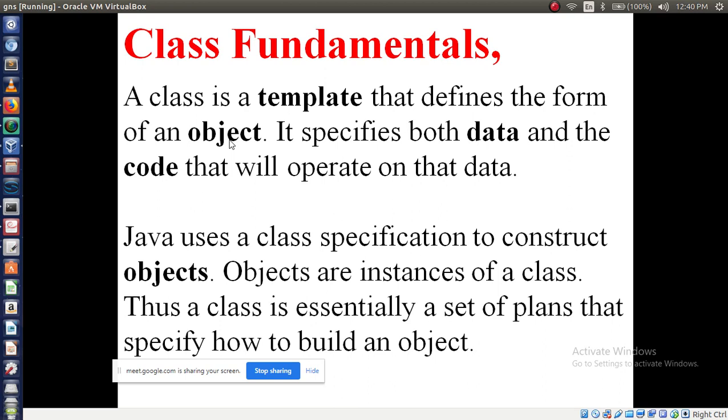So now Java uses a class specification to construct objects. Java uses a class for what? To construct an object. Objects are instances of class. Thus class is essentially a set of plans that specify how to build an object. So you don't bother about these lines, you just understand class is a template, it defines an object. Okay, let's see further details about object.